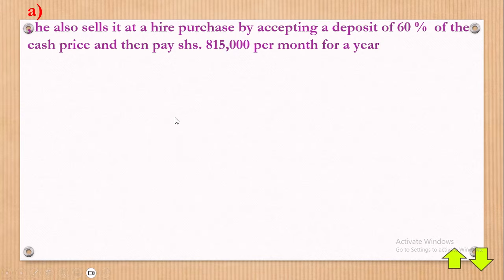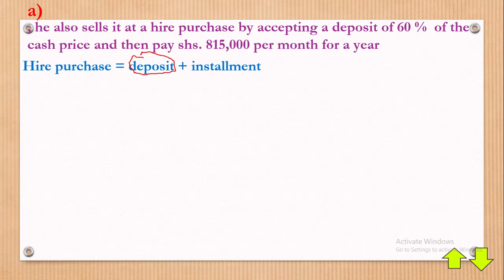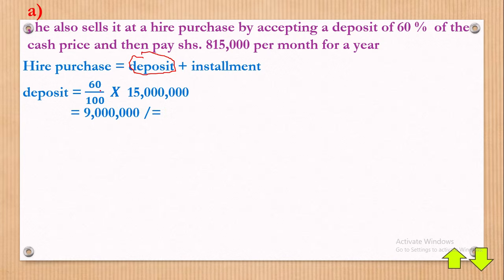Now, since they are buying on hire purchase, Zura does not have cash. So let's remind ourselves of the formula for hire purchase. Hire purchase is equal to deposit plus installment. But then we need to get our deposit. Let's begin with the deposit. So deposit is equal to 60% of the 15 millions. Remember, the cash total was 15 millions.